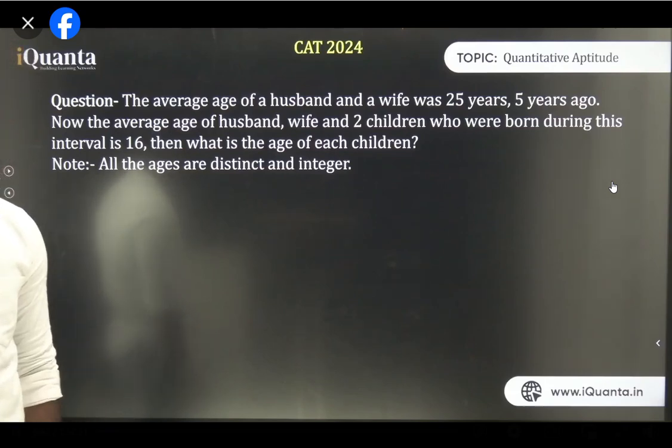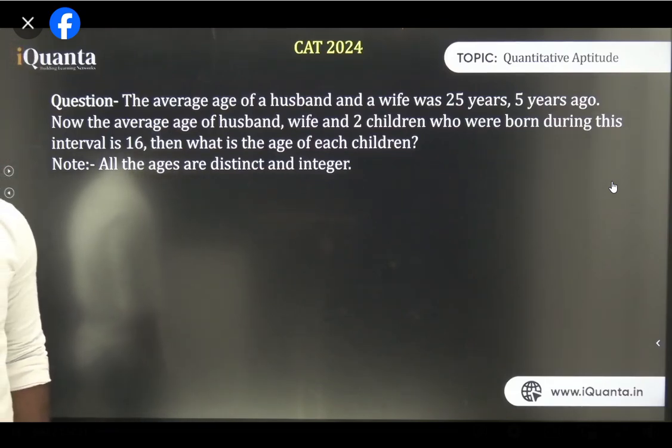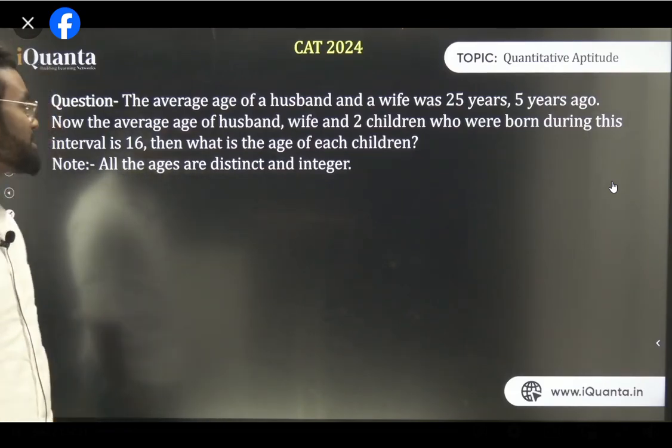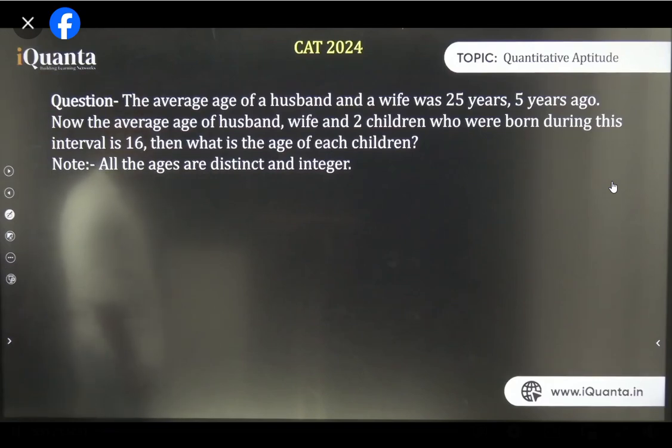Please solve this question, all of you guys. The average age of husband and wife was 25 years, 5 years ago. The average age of husband, wife, and two children who were born during this interval is 16. Then what is the age of each child? All the ages are distinct and integer.